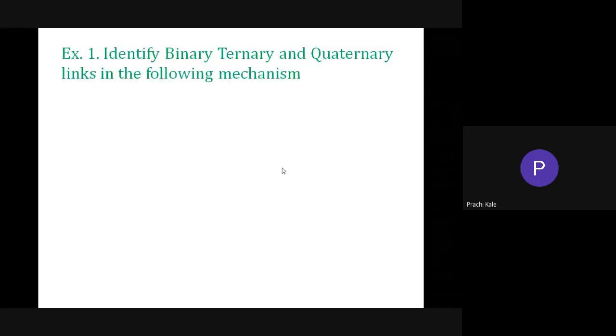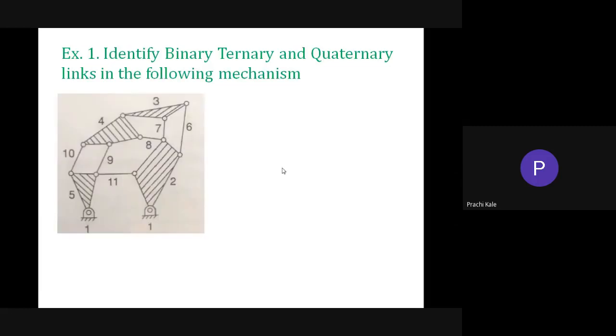Now see, we'll take one example where you have to identify the binary, ternary and quaternary links in the following mechanism. Just look at this mechanism and tell me which are the binary links. We'll go one by one. Remember one thing: when giving numbers to the mechanism, link number 1 should always be given to the fixed link. So the fixed link will be link number 1. Now, for link number 2, is this binary, ternary or quaternary?